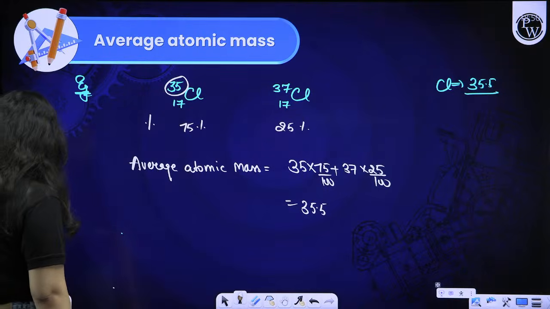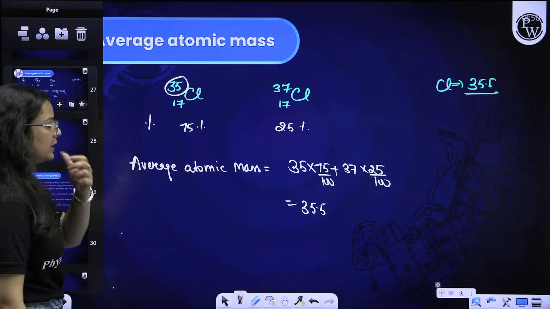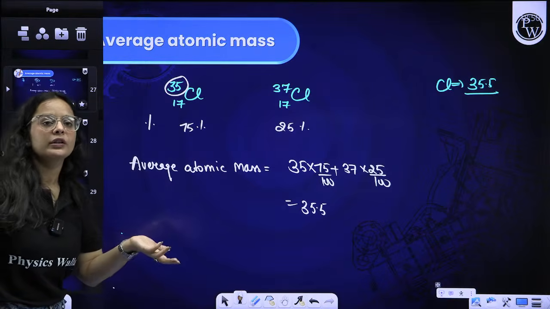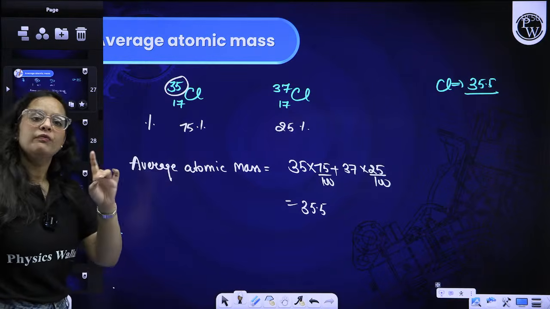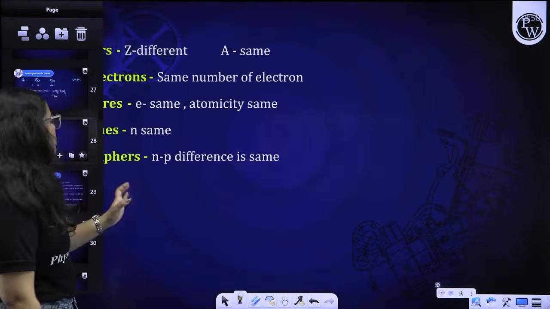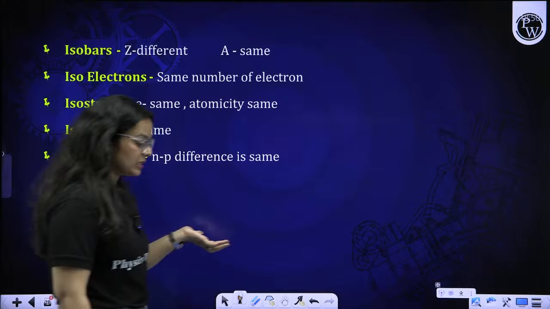Okay, so this is about isotopes. In the case of hydrogen as well, if we take the average of all of them according to their abundance, we will get it to be 1 only. That is why we always say the mass of hydrogen is 1. Some more related species are there, and we will discuss them over here.